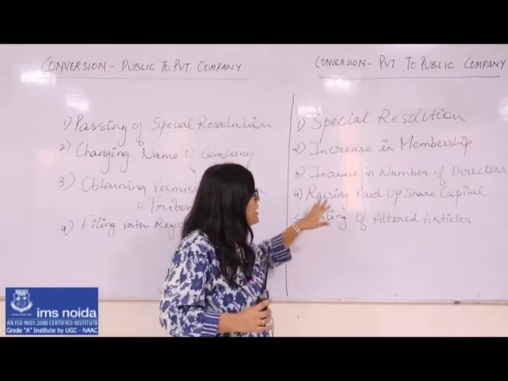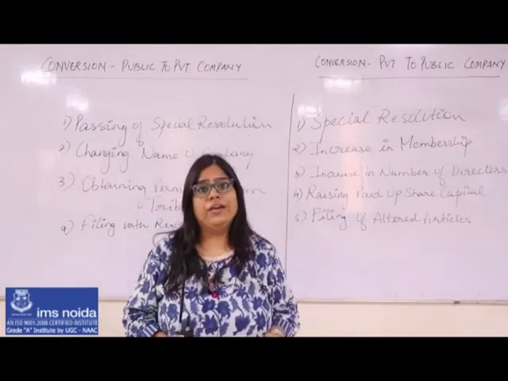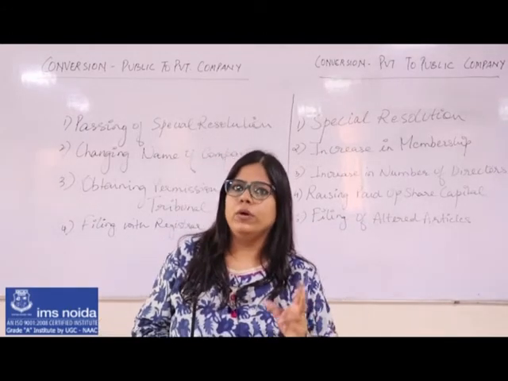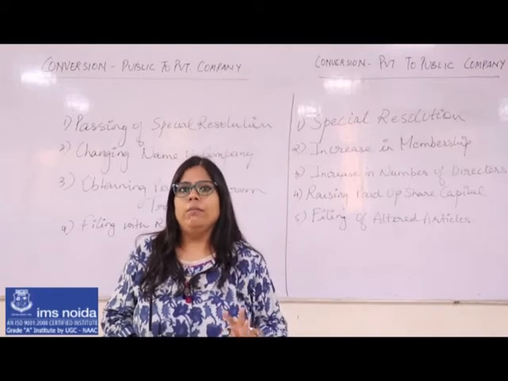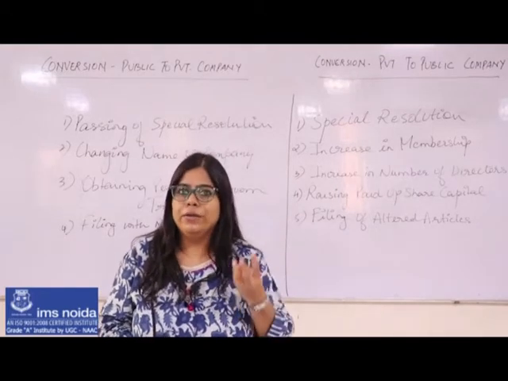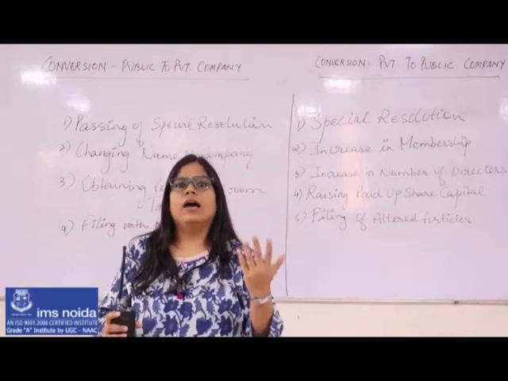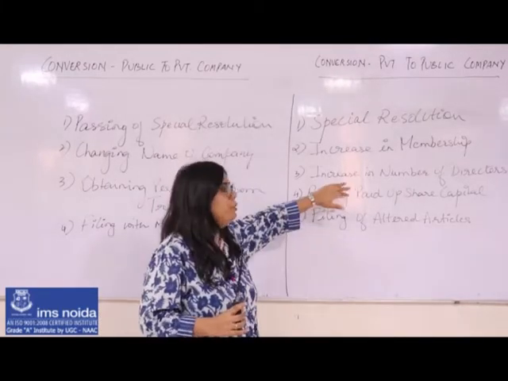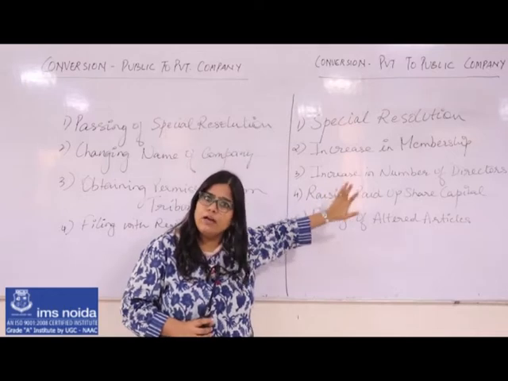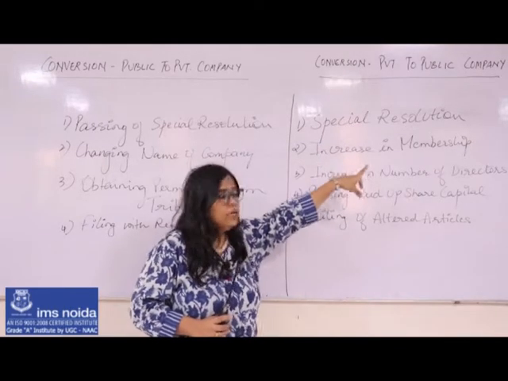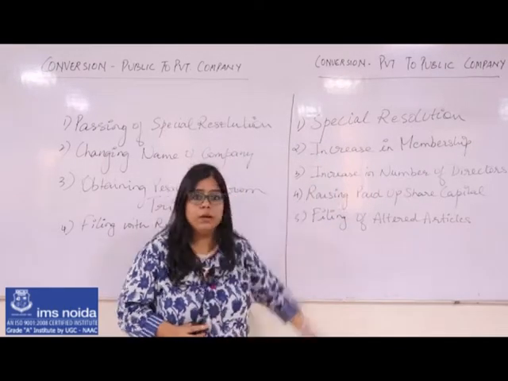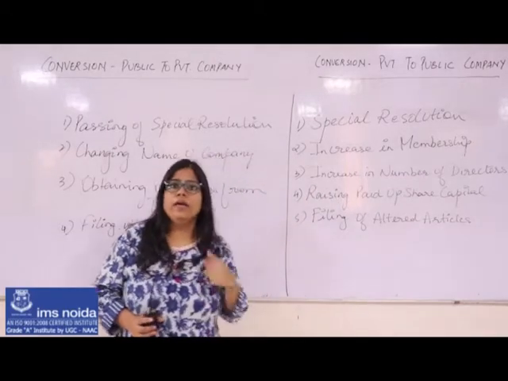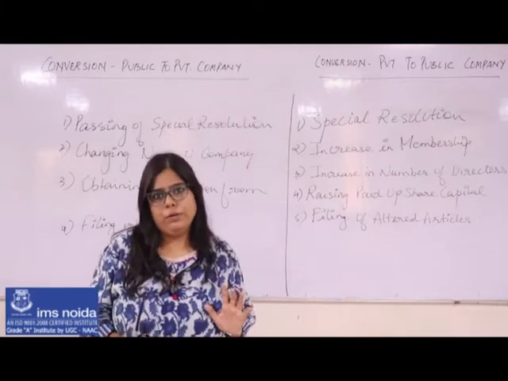Number 3rd point says that I need to increase the number of directors also, because in a private company minimum number of directors required is 2, but in a public company minimum number of directors required is 3. So if I was having already in private company more than 2 directors, I need not do this. But if I was only having 2 directors, when I'm converting into a public company, I would require minimum 3 directors.